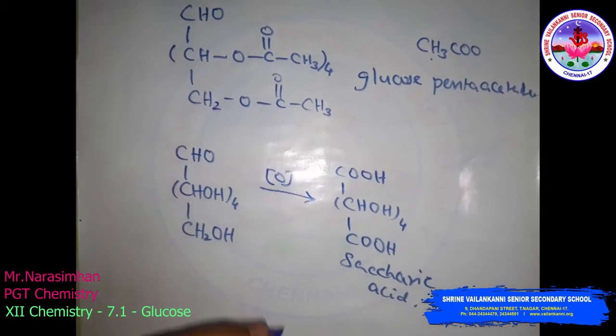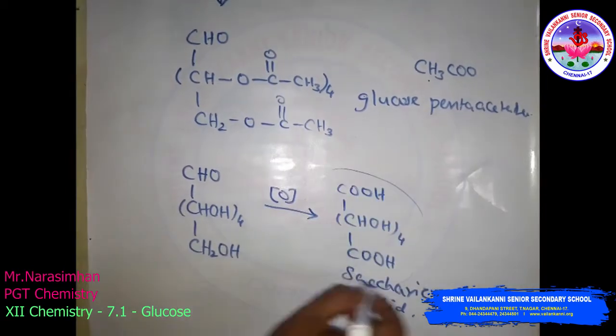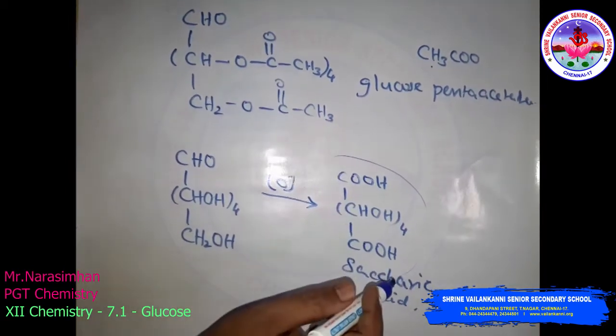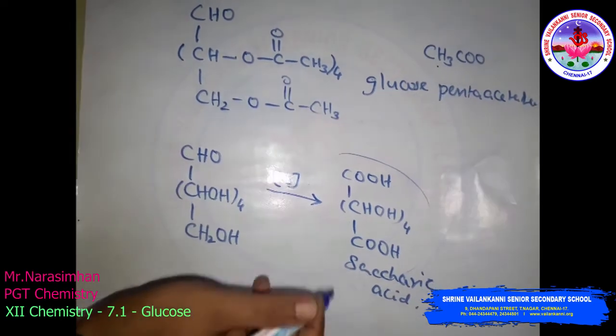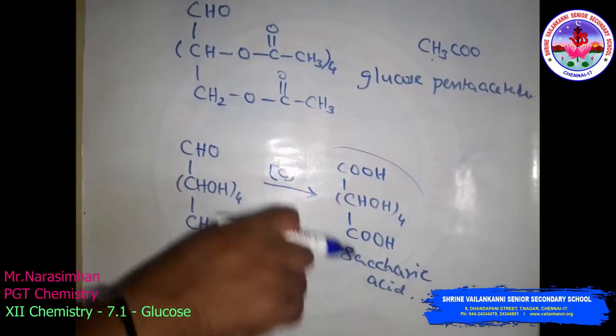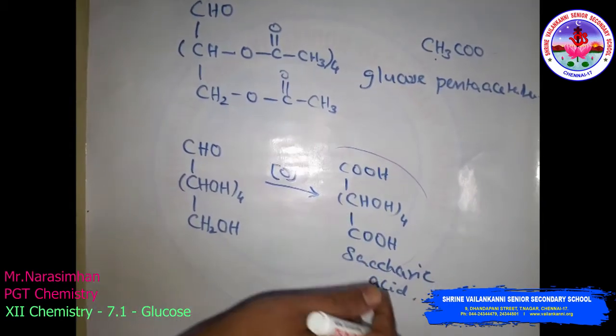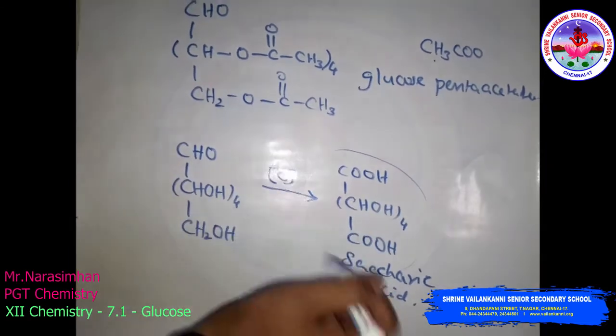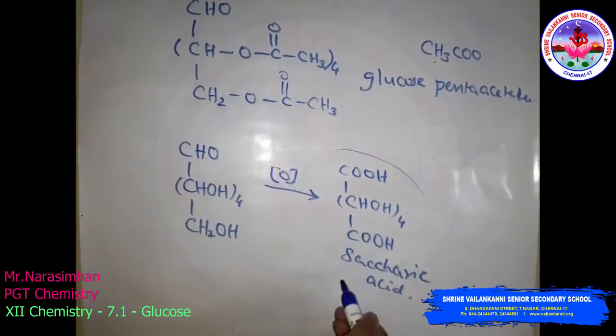Look at the saccharic acid, on oxidation with nitric acid. Both glucose as well as gluconic acid give the dicarboxylic acid.